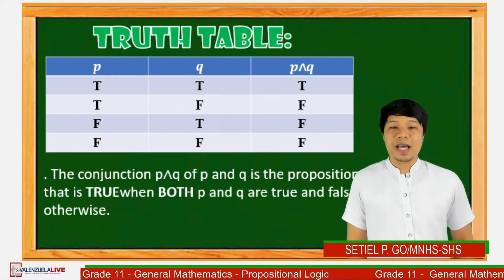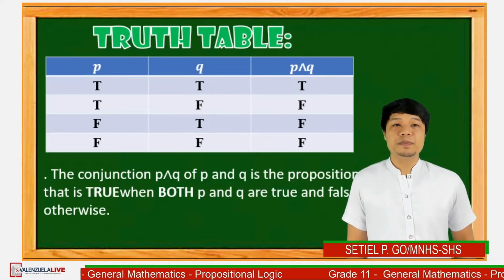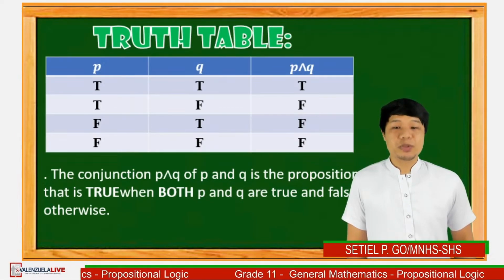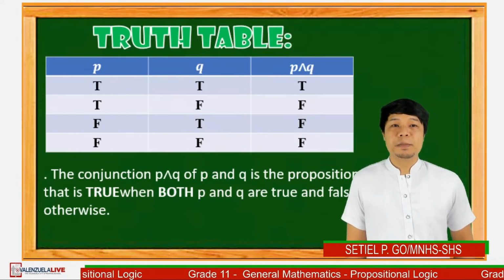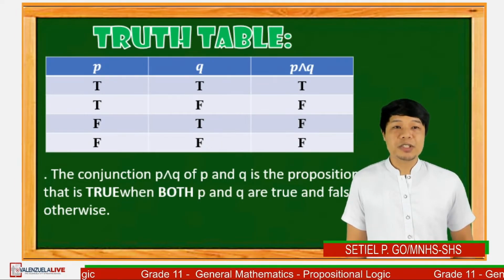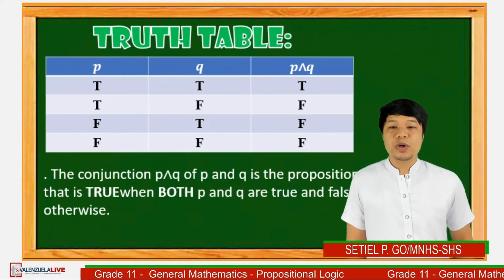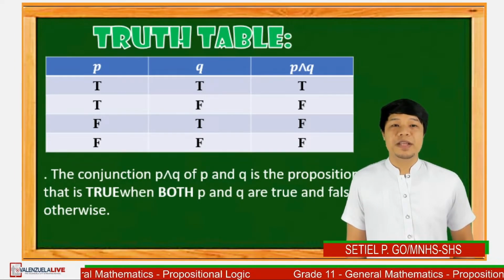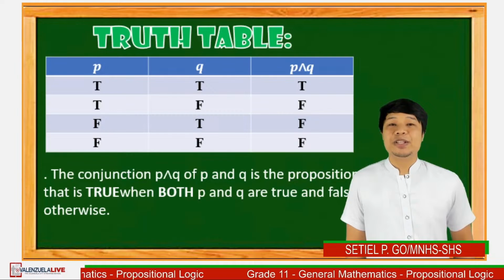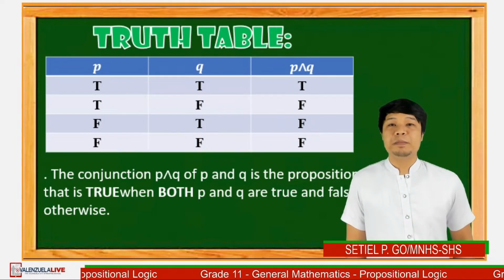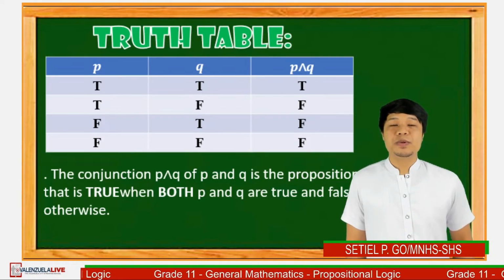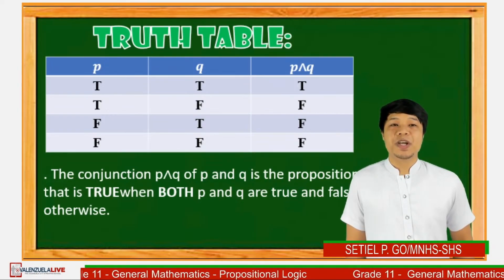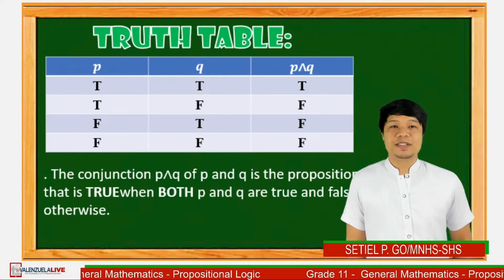To identify the conjunction of P and Q using the definition, the proposition P and Q under conjunction operation is true when both P and Q are true and otherwise they are false. As you can see in the first row, wherein P is true and Q is true, therefore the conjunction of P and Q is true. The others will be false.